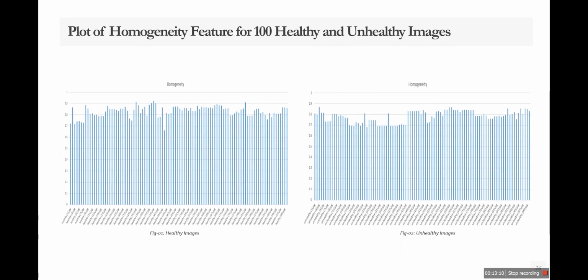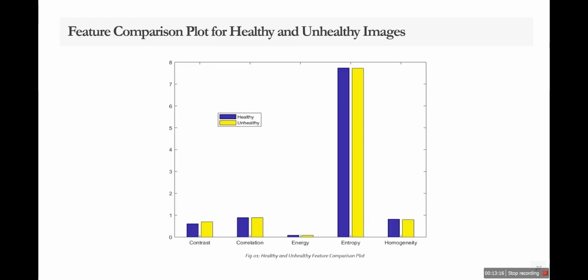After going through all these histograms, we have concluded that the feature values are the same for healthy and unhealthy images, which we can see in this comparison plot. Only contrast has a little bit of difference and entropy has minor changes, but the remaining correlation, energy and homogeneity have the same features.